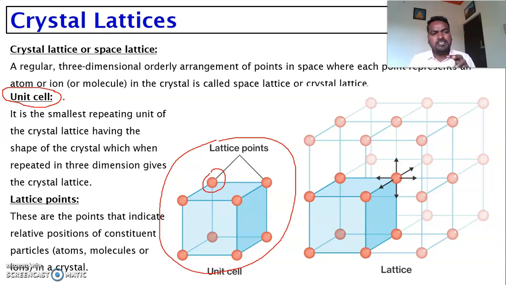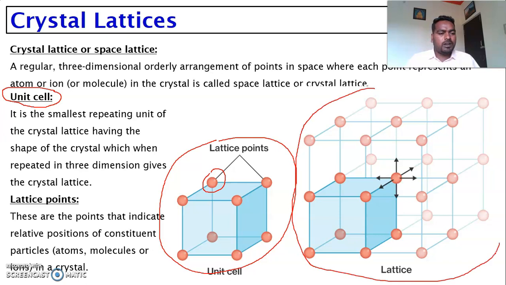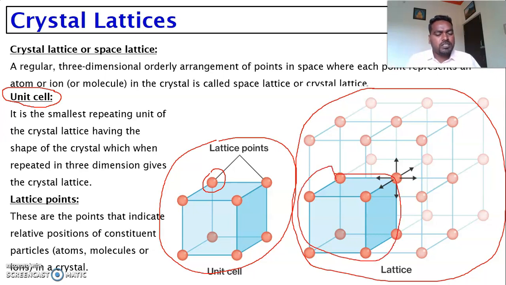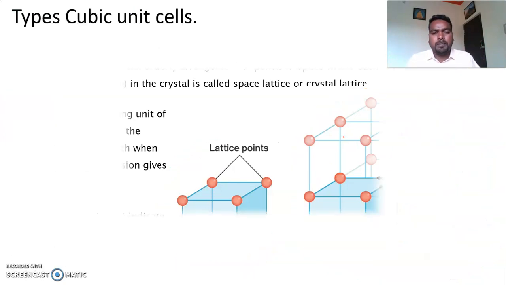A lattice point is a single atom, molecule or ion located at a particular region in a crystal. These lattice points undergo repeated, systematic arrangement and form a crystal lattice, also called a space lattice. This space lattice is formed by a small unit. For example, this is a small unit. It undergoes repeated arrangement in all directions and is responsible for generating a single crystal. This is called a unit cell.